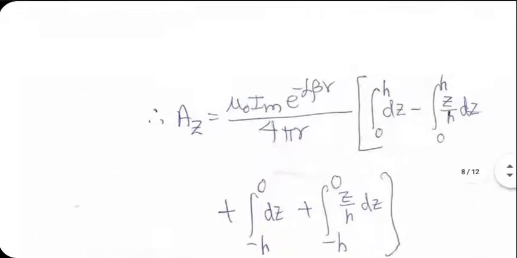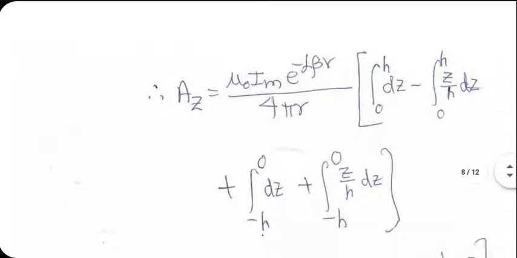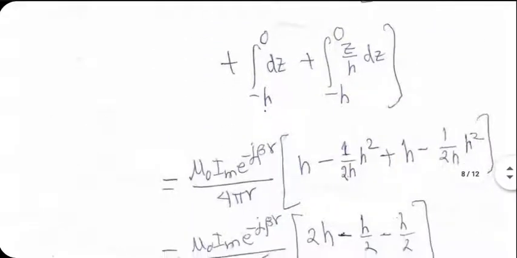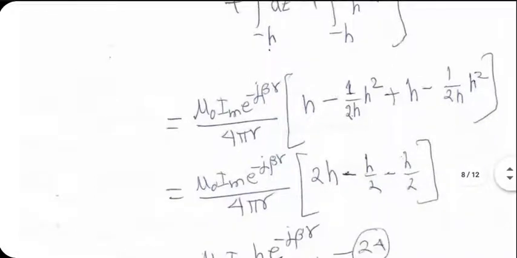Oh yeah, this is what I'm doing. 1 minus Z upon H. Im has been taken out, so 1 is 0 to H dz, Z by H is 0 to H dz. Yeah, fine. You can verify these derivations yourself. This simplifies to Az equal to mu naught Im H e to the power minus j beta r divided by 4 pi r.